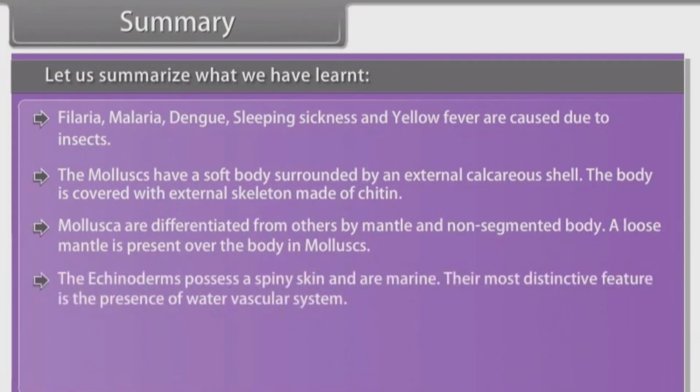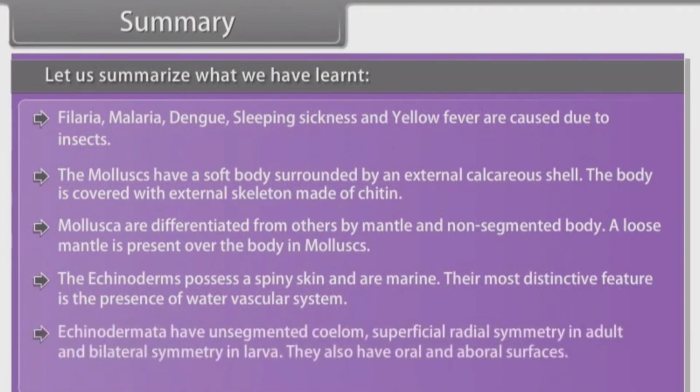The echinoderms possess a spiny skin and are marine. Their most distinctive feature is the presence of a water vascular system. Echinodermata have an unsegmented coelom, superficial radial symmetry in adult and bilateral symmetry in larva. They also have oral and aboral surfaces.